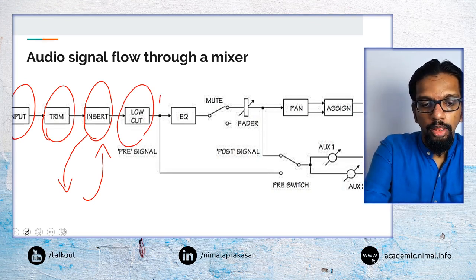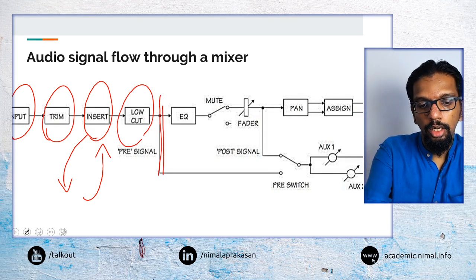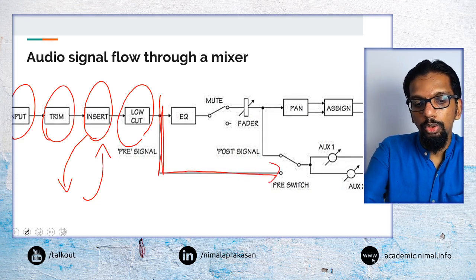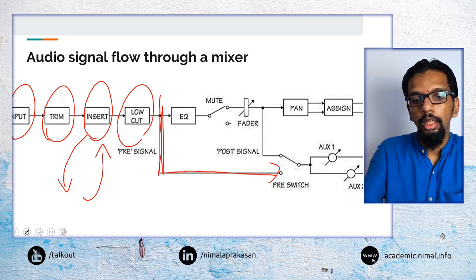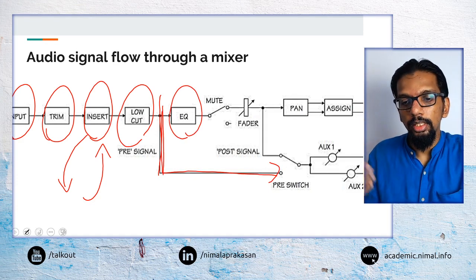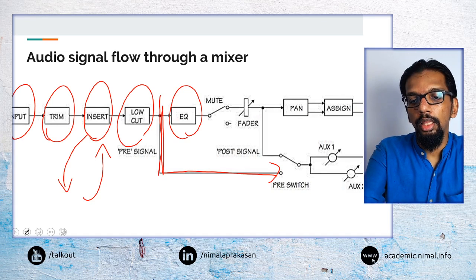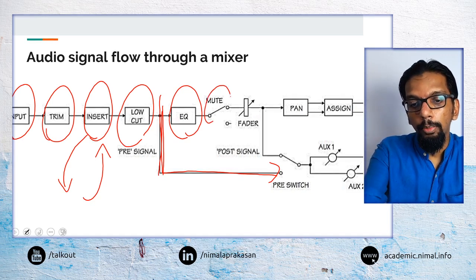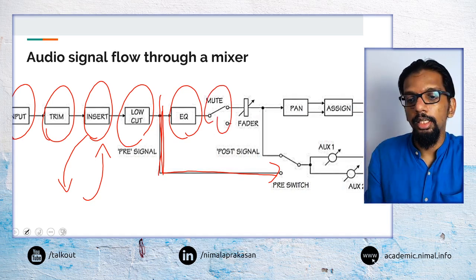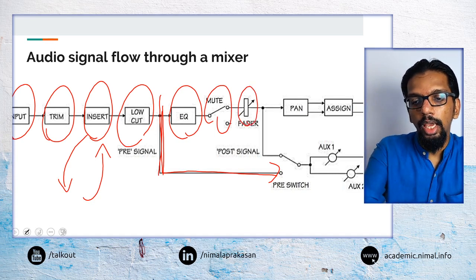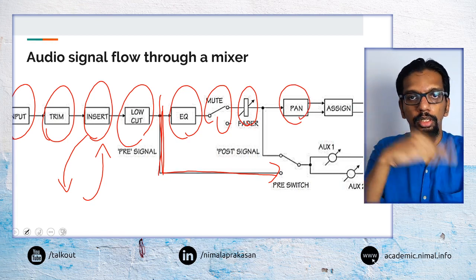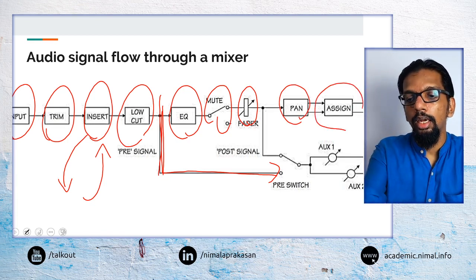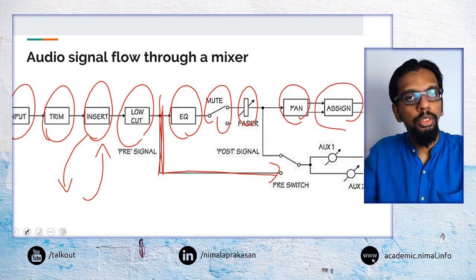Then we may take two paths. One path can go to what is called the pre-selection of the signal. Then we may apply certain equalization effects. Then we can have a mute switch to disable the channel strip altogether. We can have faders. We can have panning of signals from left to right, and then assignment into different channels.